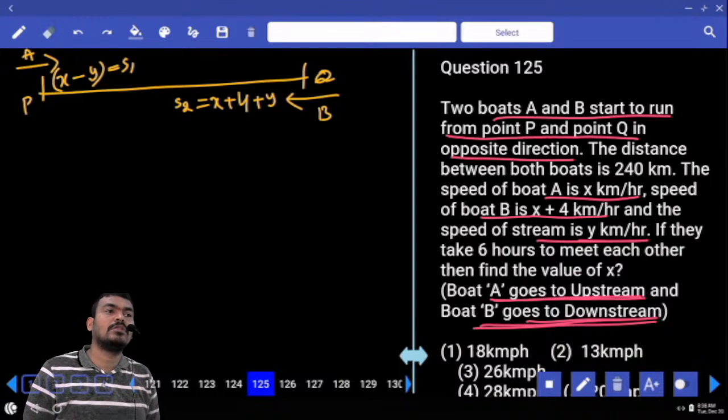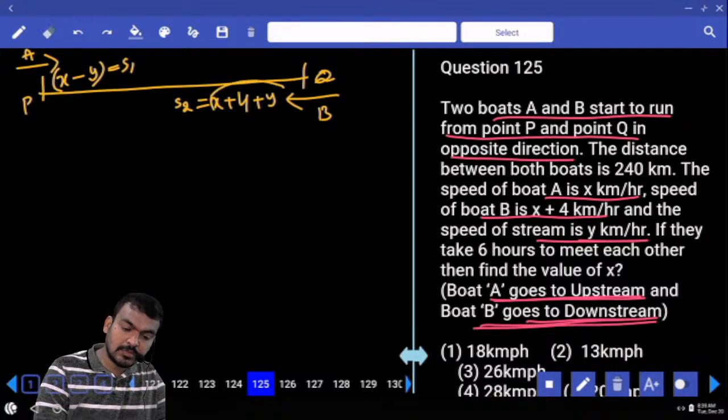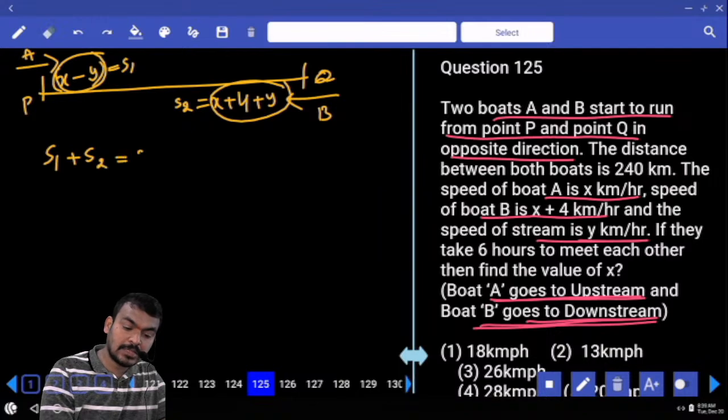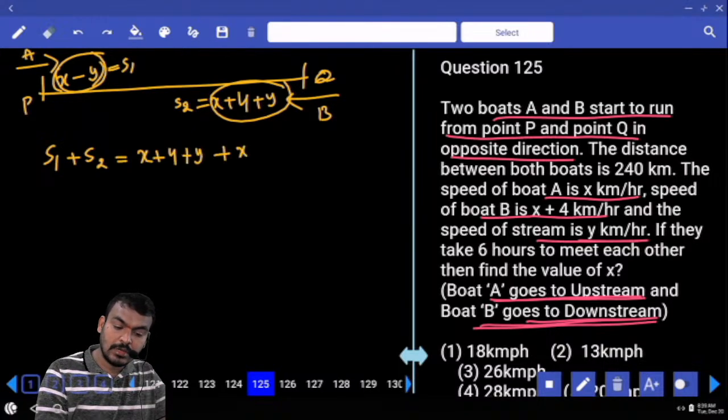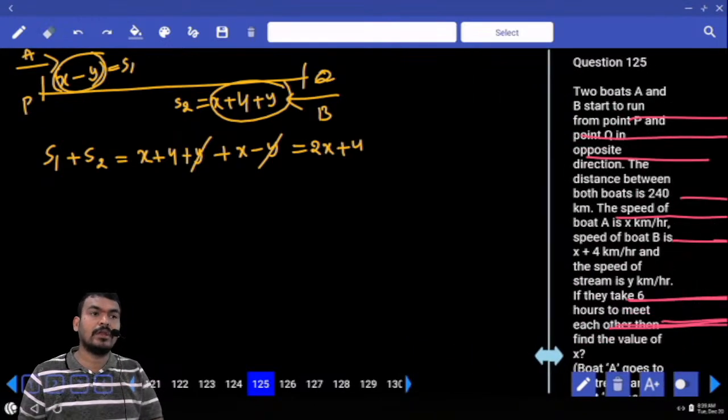Opposite direction means what is the relative speed? Sum of these speeds or difference of these speeds? Sum of these speeds means this one plus this one. Both are adding. We get the S1 plus S2 value, or not? X plus 4 plus y plus x minus y. Y gets cancelled, or not? Means S1 plus S2 equals how much? 2x plus 4. That is the relative speed, or not?